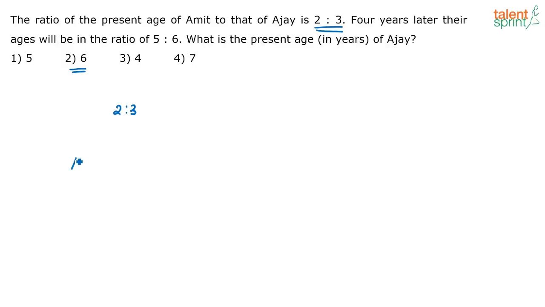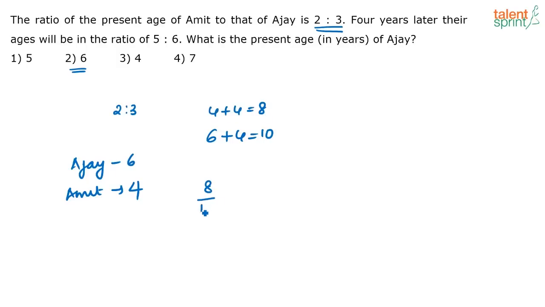So if Ajay's present age is 6, then what is Amit's present age? Amit's present age is 4. Correct. Now after 4 years, what will be the age of each person? Ajay will be 6 plus 4, that is equal to 10. And Amit will be 4 plus 4, that is equal to 8. So now the ratio is going to be 8 by 10. Is that equal to 5 by 6? No. Right? So this is not the correct answer.